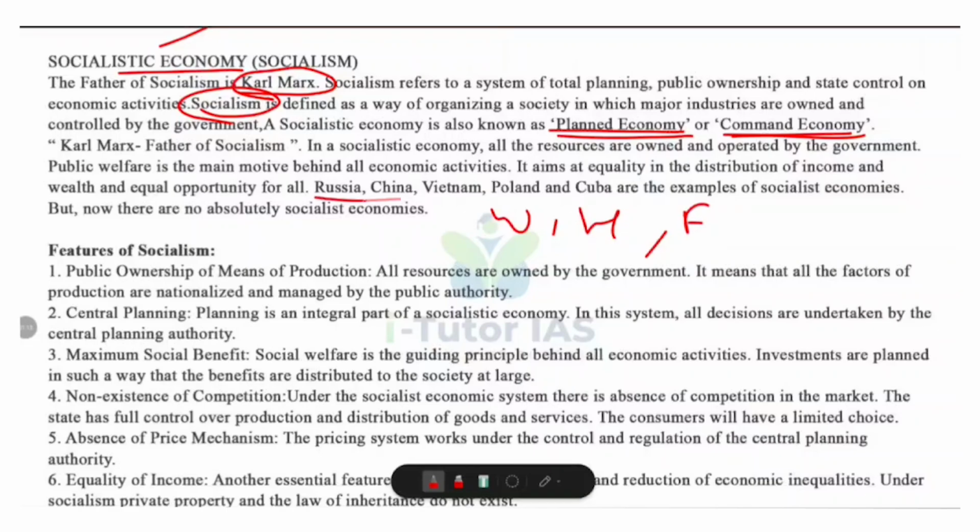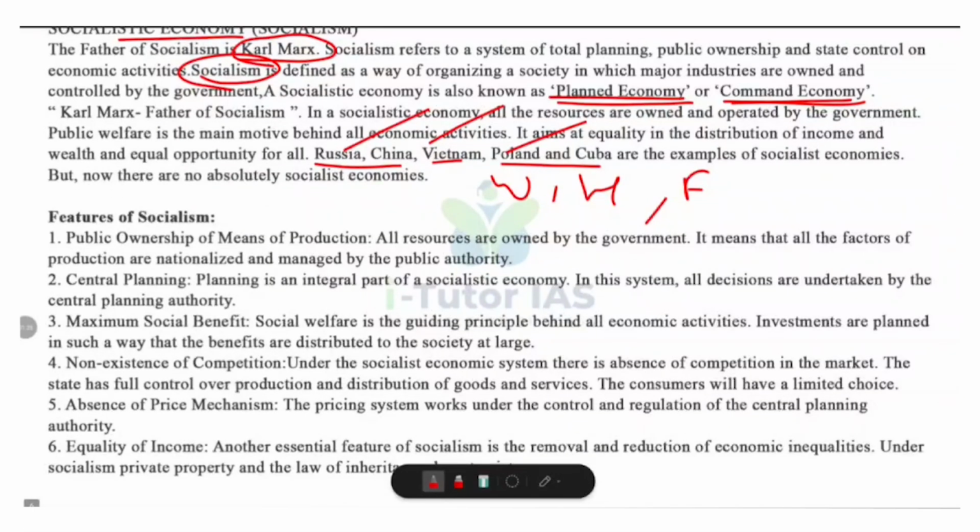Examples are Russia, China, Vietnam, Poland and Cuba. They followed socialism. Though pure socialism no longer exists anywhere in the world today, these countries follow it. Most countries have now moved to a mixed economic system combining both socialism and capitalism.